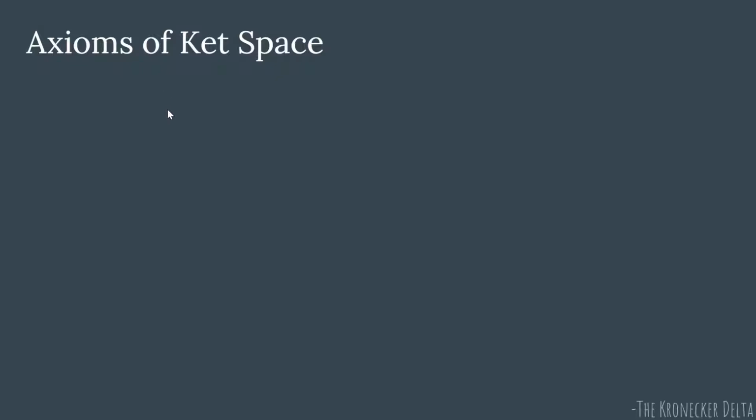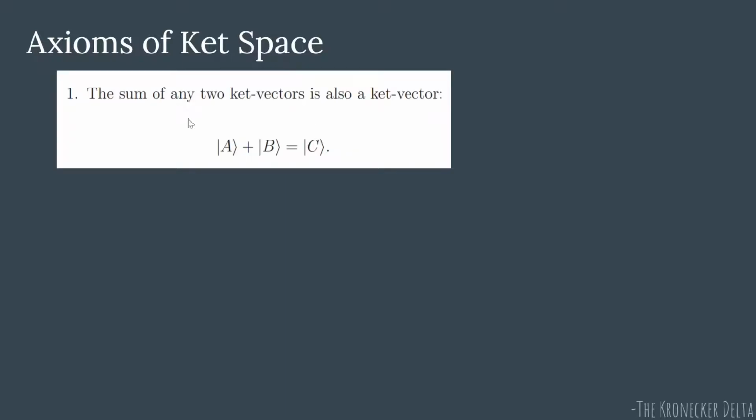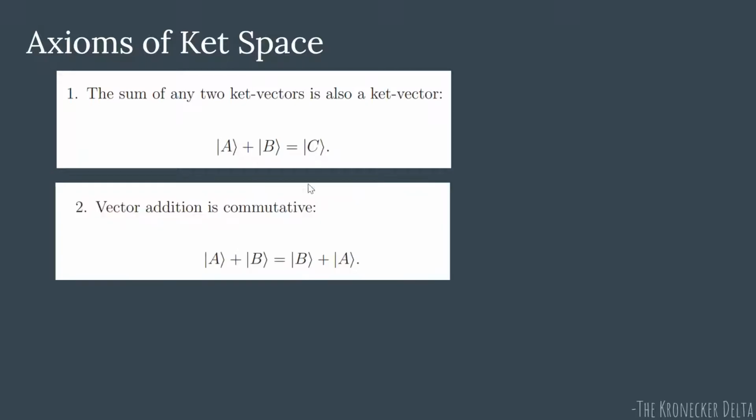So we are going to see a few properties followed by Kets in the Ket space, which is our Hilbert space. So the first property is the sum of any two Ket vectors is also a Ket vector. So, much like vector addition, if you add two vectors, you get another vector. Similarly, if you add two Kets, you get another Ket. Second property says that this vector addition is commutative, like ordinary vector addition is commutative. Similarly, these Kets which live in the Hilbert space also obey the commutative law. So if you add A plus B, or if you reverse the order, both yield the same vector.